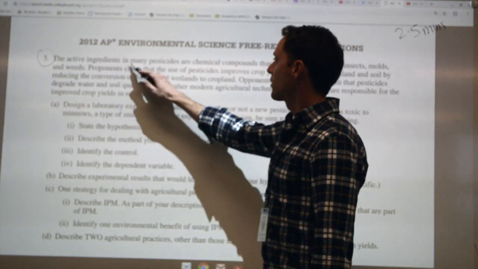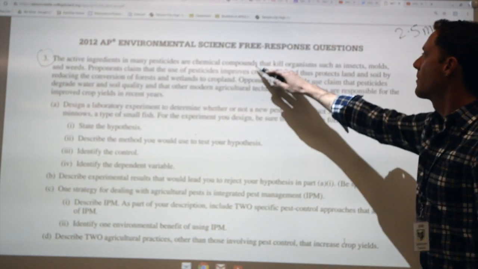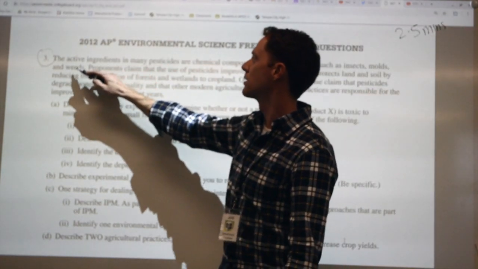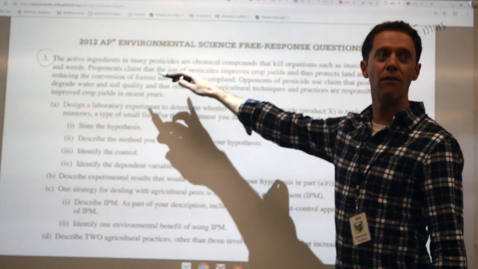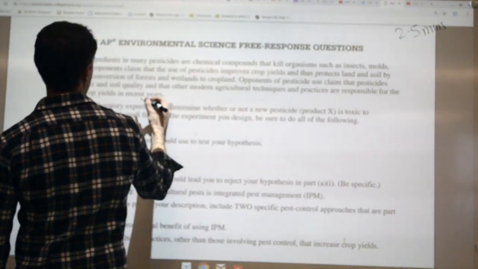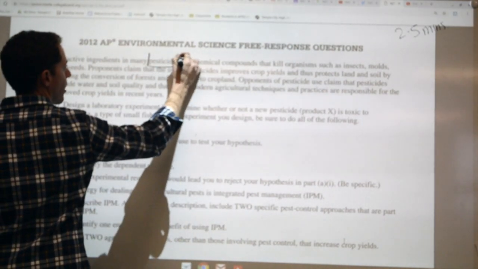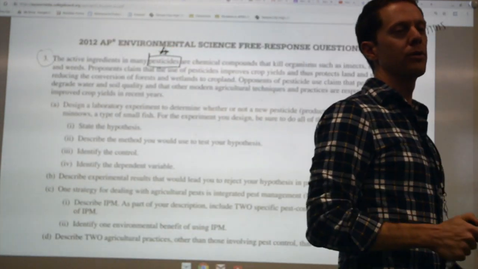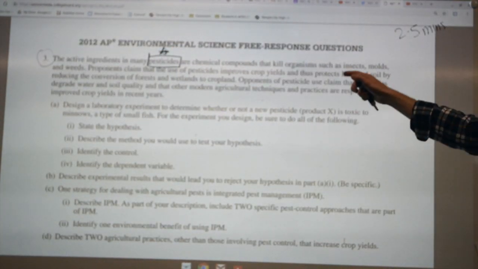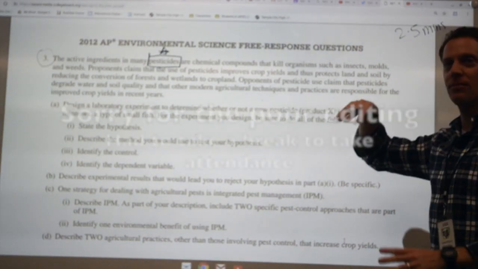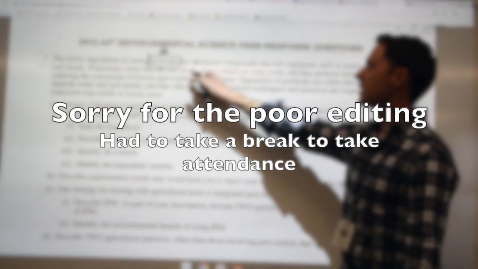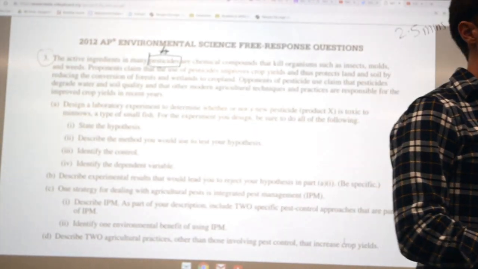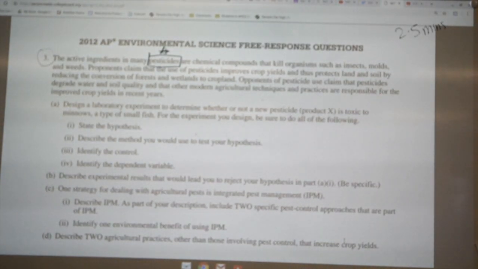So it says the active ingredients in many pesticides are chemical compounds that kill organisms such as insects, molds, and weeds. Right, so the focus of our question is pesticides. I'm going to put a box around pesticides and a star, just so I have a mental note that this is the main focus. We're focusing on pesticides in general, so we're not going to worry about fungicides or herbicides. This is a generalized question, right?